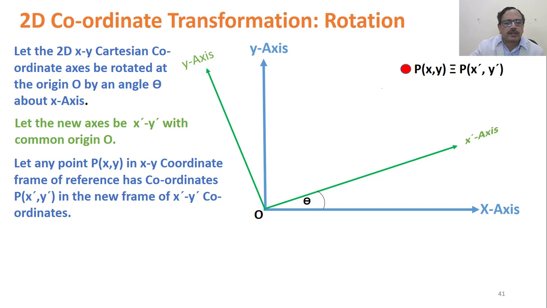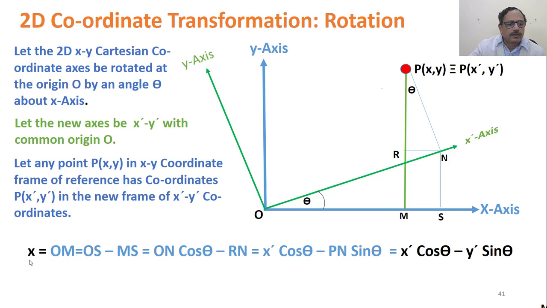If we drop a perpendicular from P to this axis, which intersects at M, and a perpendicular on the new axis, which is N, then as this is angle theta, this is 90 minus theta, because this angle is 90 degrees. So 90 minus theta, and hence this is theta. If you drop a perpendicular from N on this line, that is NR, and on the x-axis, that is NS.